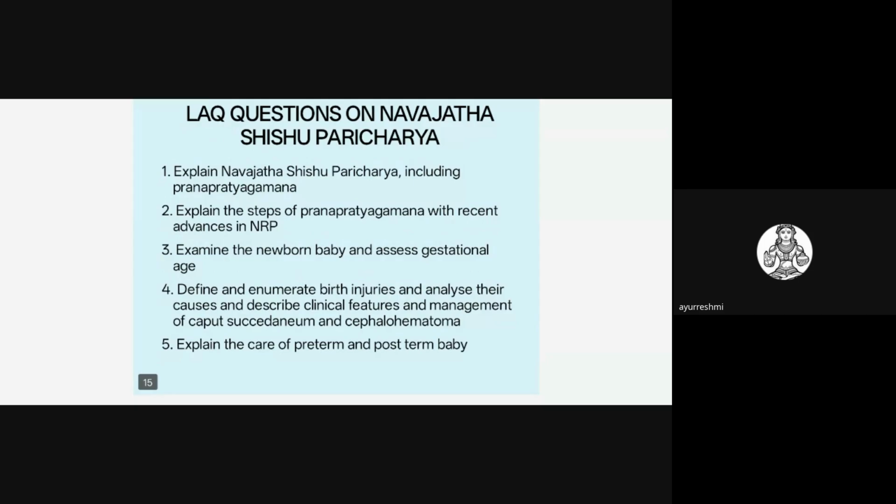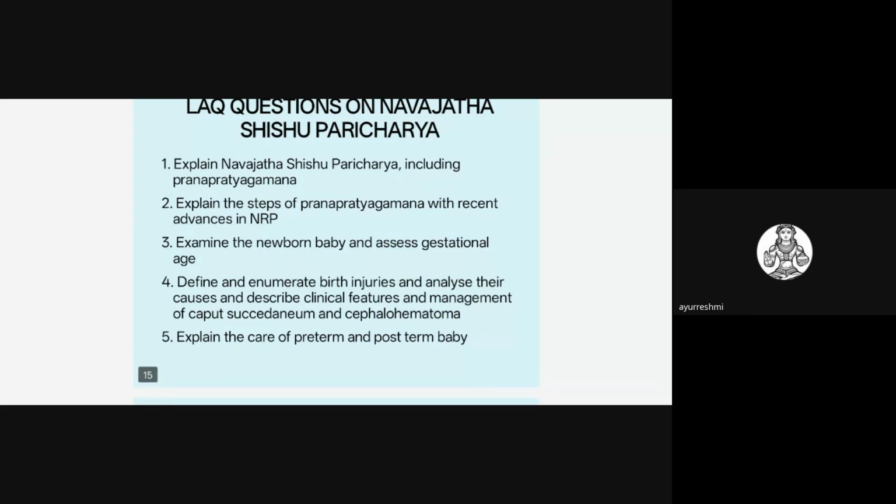In examine the newborn baby and assess the gestational age, you have to write what the vitals are, and how the head to toe examination is done, in detail. And for assessment of gestational age, one is the physical structures of the baby, and the second thing is the Ballard neuromuscular scoring. Based on that, we will be assessing the gestational age in the newborn baby. So those things you should highlight.